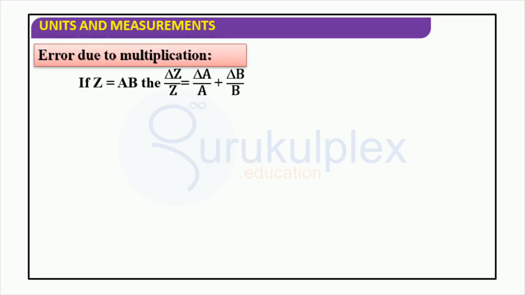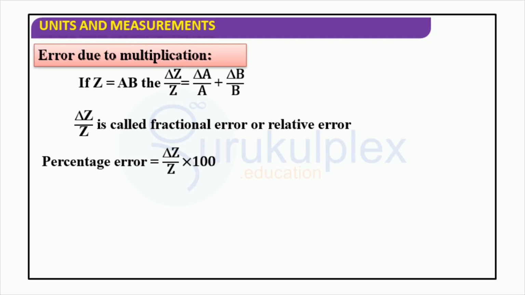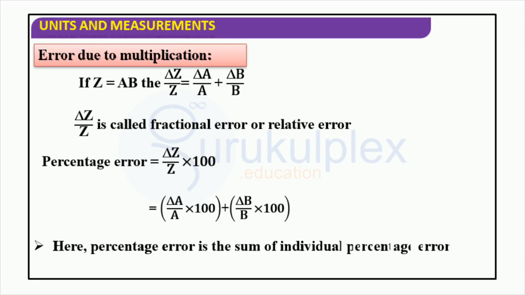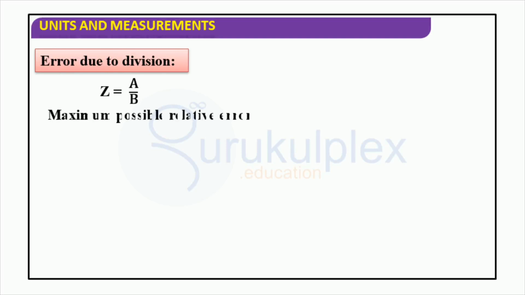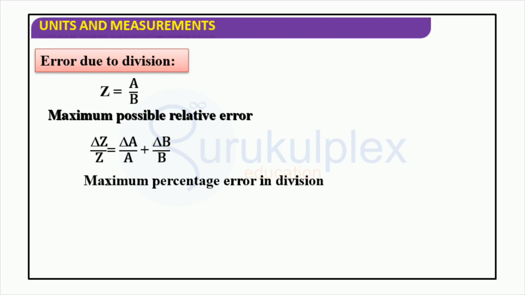Understanding errors due to multiplication is of utmost importance. When multiplying two or more values, the percentage error of the total will be the addition of each individual percentage error. It is essential to correctly calculate all errors due to multiplication in any calculation to guarantee the accuracy and precision of the result. The maximum relative error in a division operation is typically calculated as the difference between the true value and the result obtained from the division.